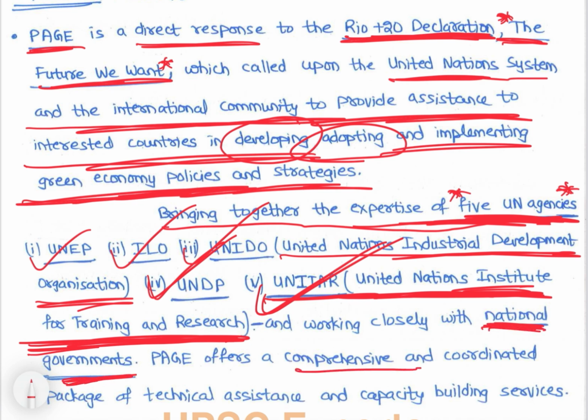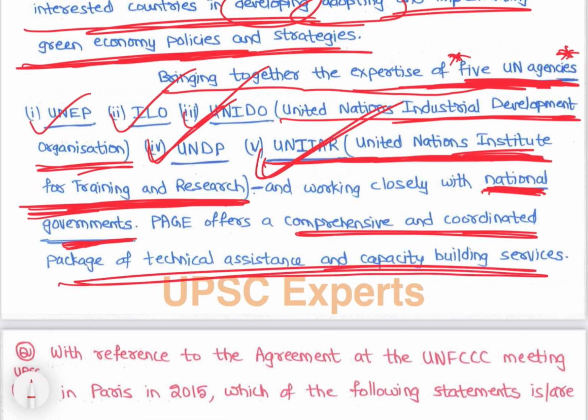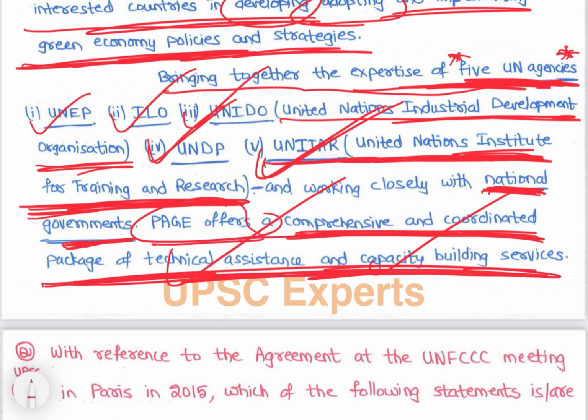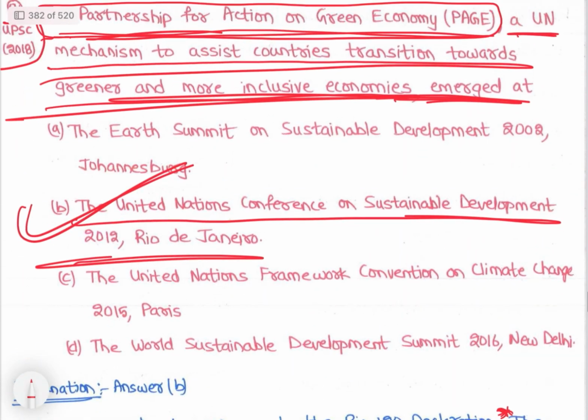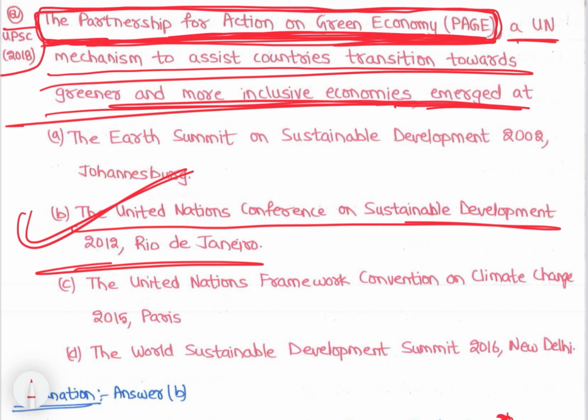PAGE offers a comprehensive and coordinated package of technical assistance and capacity building services. So this is about PAGE, the Partnership for Action on Green Economy.